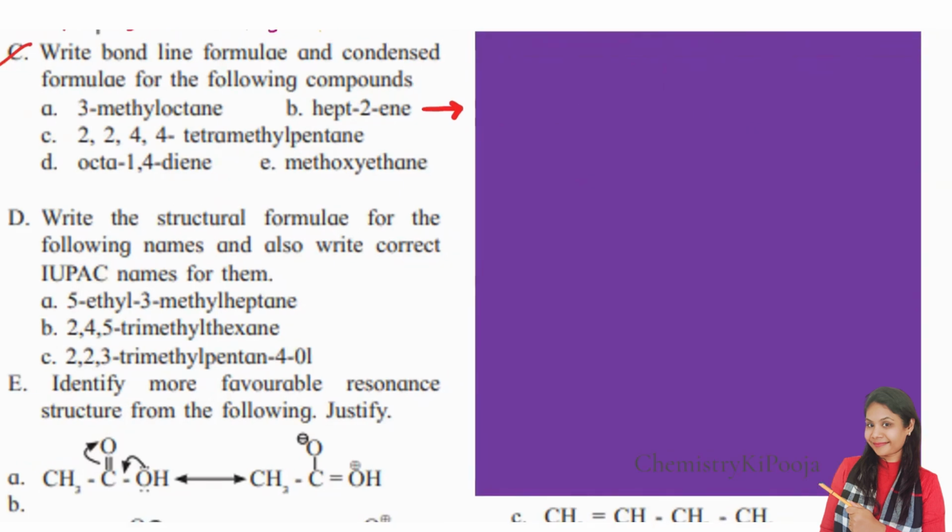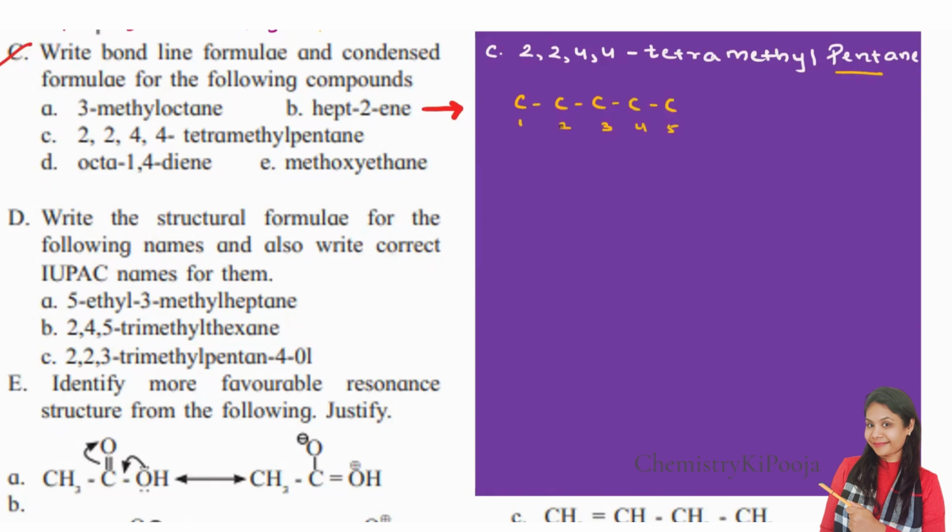Now let us write down question number C. Now again in question number C, the question is 2,2,4,4-tetramethylpentane. In a similar way, since it is pentane, I'm going to draw 1, 2, 3, 4, and 5 carbon. Then the positions 1, 2, 3, 4, and 5.